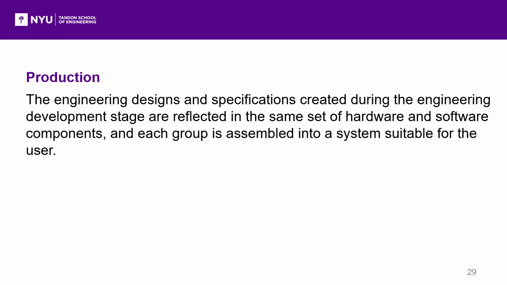In the opinion of the production and process development, the purpose of it is that the engineering designs and specifications created during the engineering development stage are reflected in the same set of hardware and software components, and each group is assembled into a system suitable for the user. This stage requires that the entire system can be executed as required.